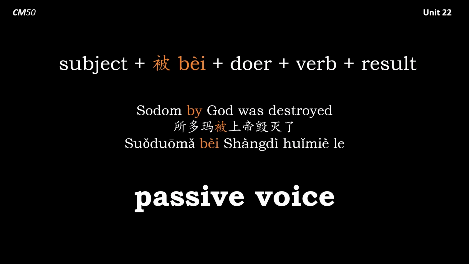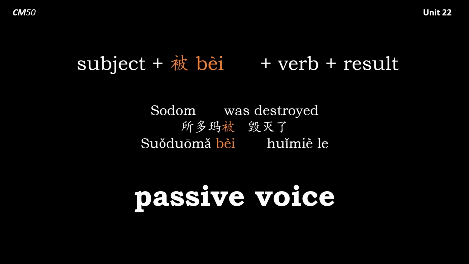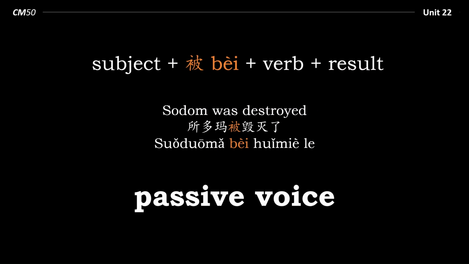Now, why do I say that bèi does not mean by? It's not exactly like by. Well, because in passive voiced sentences, we can actually omit the doer, in which case the word by does not even appear in the English sentence. But in the Chinese, we would still use bèi. Sodom was destroyed. 索多玛被毁灭了.